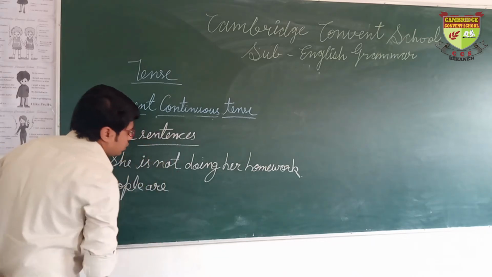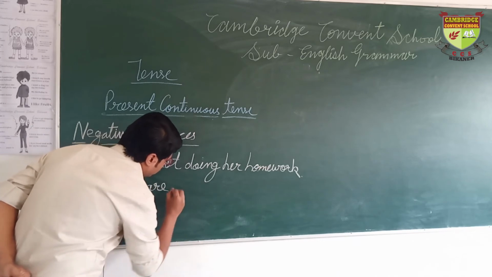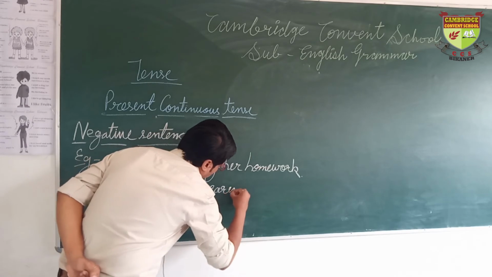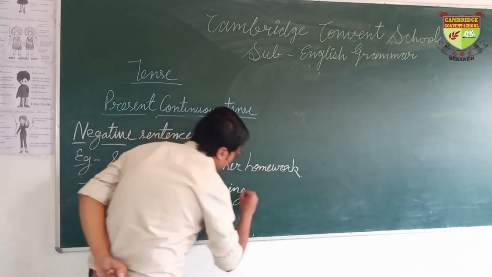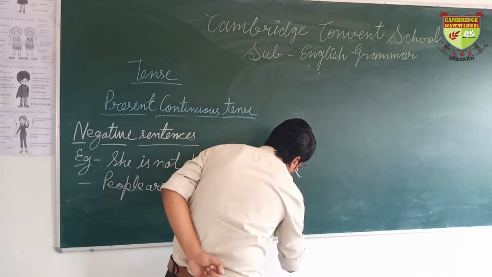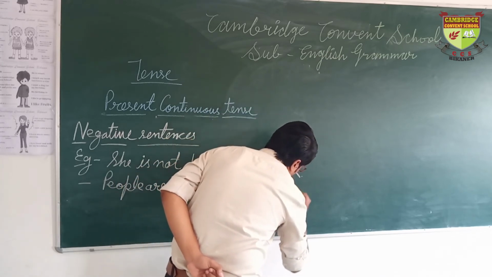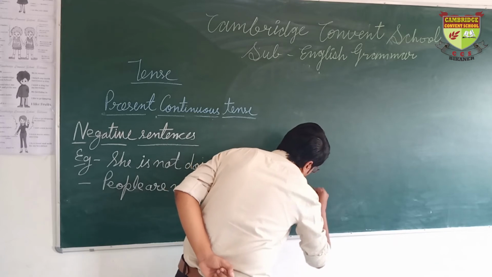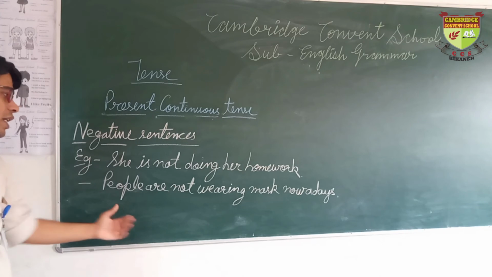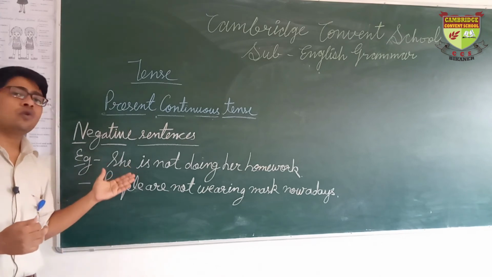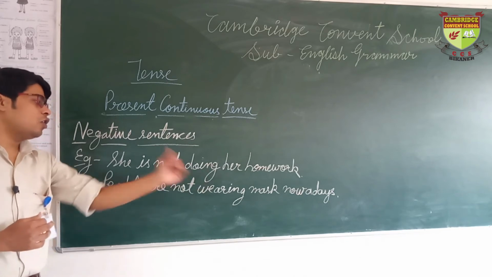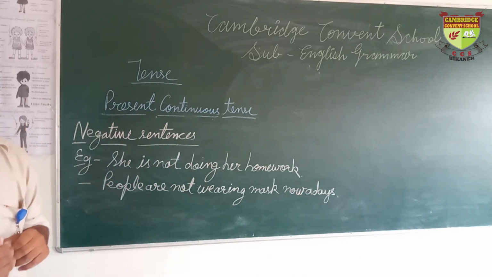People are not wearing masks nowadays. This is a negative sentence. So we have two negative sentences. She is not doing her homework and people are not wearing masks nowadays.